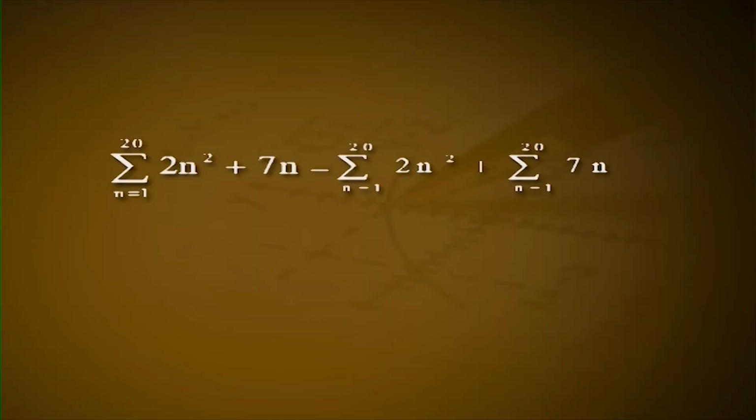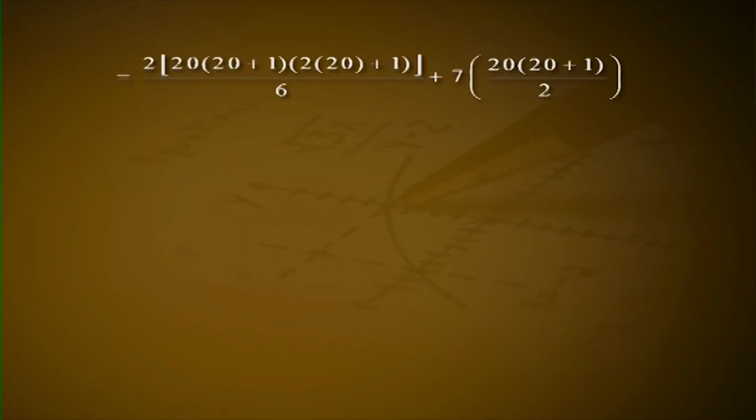Problem 4. Solve the series sigma n is equal to 1 to 20 2n square plus 7n. Sigma n is equal to 1 to 20 2n square plus 7n is equal to sigma n is equal to 1 to 20 2n square plus sigma n is equal to 1 to 20 7n is equal to 2 times sigma n is equal to 1 to 20 n square plus 7 times sigma n is equal to 1 to 20 n is equal to 2 into 20 into 20 plus 1 into 2 into 20 plus 1 all divided by 6